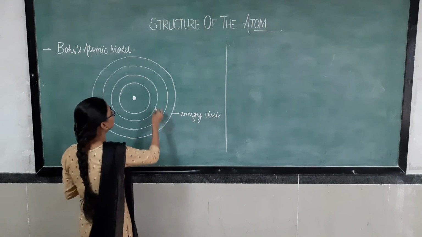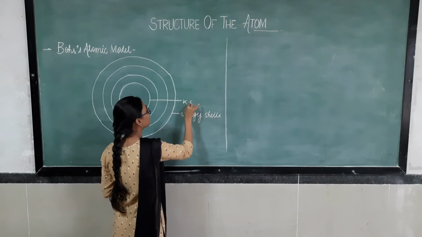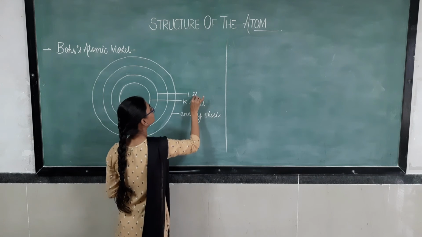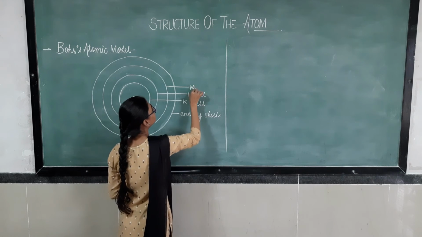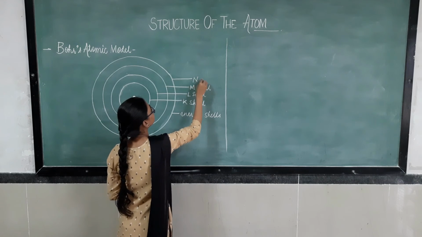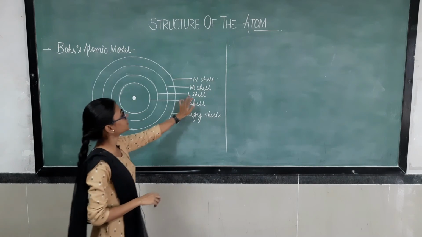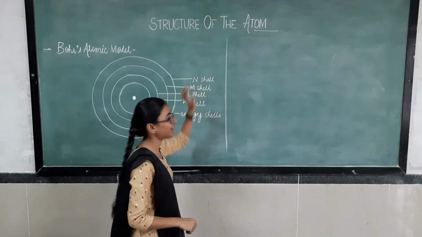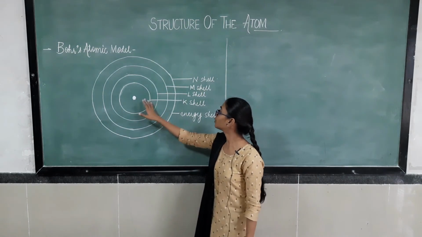This first one is named the K shell, this is the L shell, this is M, and this is N. You may name them P, Q, R, S, but basically he named them K, L, M, N. Or by numbers he has also represented it here.